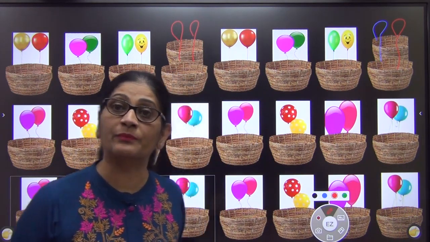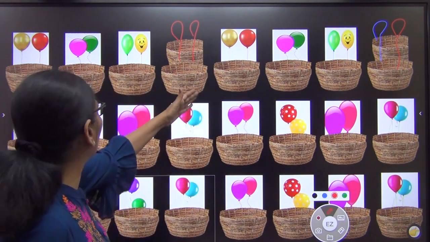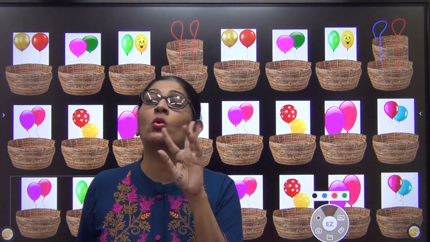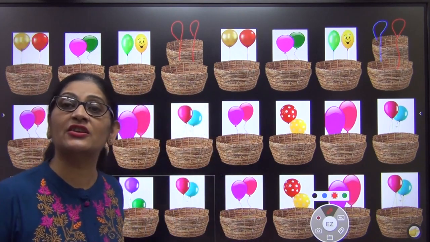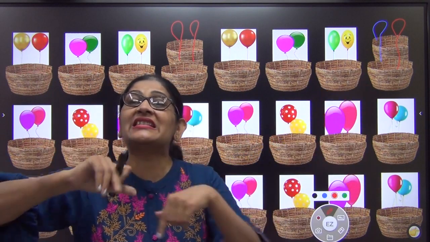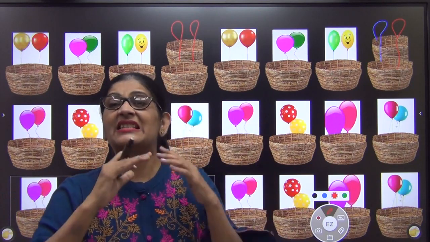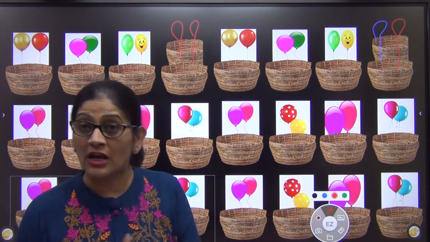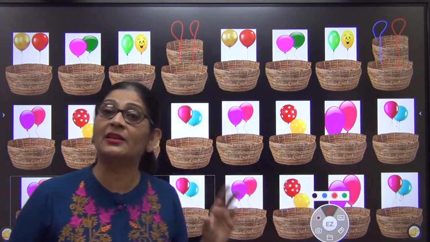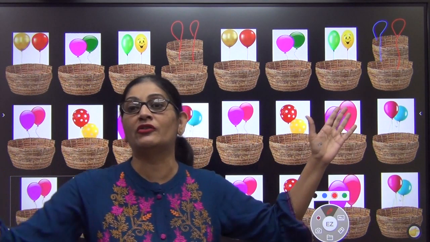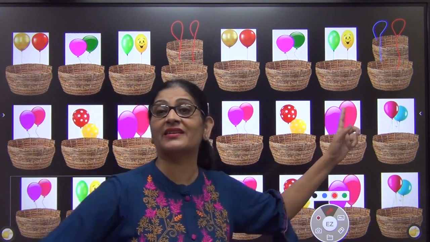Now look at the same situation. Say if I have, say here I have 8, 16, 24 dalia, each dalia having only two colors of balloon. Now if I ask you, beta, just pick out one from each of them, since the number of dalia has become too many, then obviously it is difficult for two persons to get the same color balloon from all the baskets. Why? Because the number of baskets has increased. The more baskets I take, obviously the probability of two persons picking up the same balloon from each of the baskets will reduce. For that, the number of baskets has to be increased.